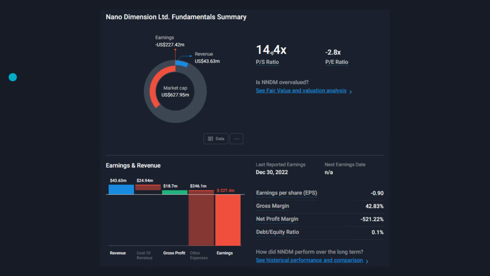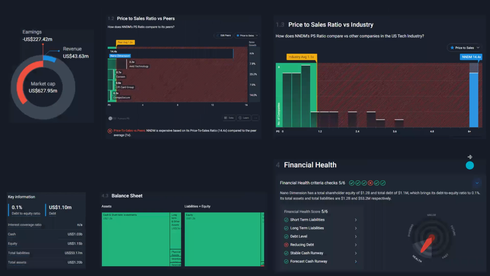We can look here. All right. It's got a price to sales ratio of 14.4. It's got a negative 2.8 PE ratio. They just reported earnings, I believe, here recently. If we take a look, okay, I mentioned the market cap, 627.95 million.